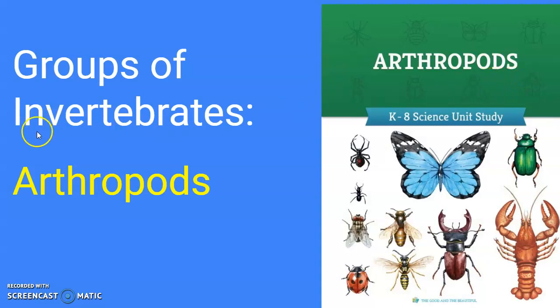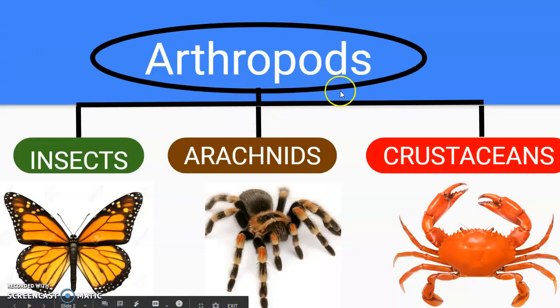Today we're going to talk about arthropods. They are part of the invertebrate animals because they do not have backbones. Arthropods are classified in three groups: insects like butterflies, arachnids like spiders, and crustaceans like crabs.